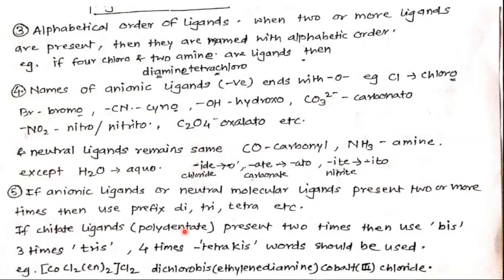So those ligands which have more than one donor atom are polydentate ligands, and they are also called chelate ligands.